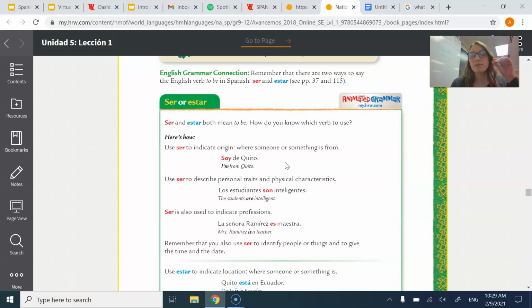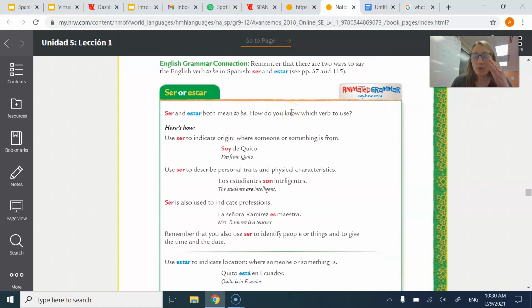Okay, and so far we've learned estar covers location and emotion, right? Like estoy muy contenta, I'm very happy. Or estoy al lado de la computadora. I am next to the computer, right? Location. Or estoy en la escuela. So, remember that both of these things mean to be. We're going to elaborate a little bit more on how we can use them and keep practicing them.